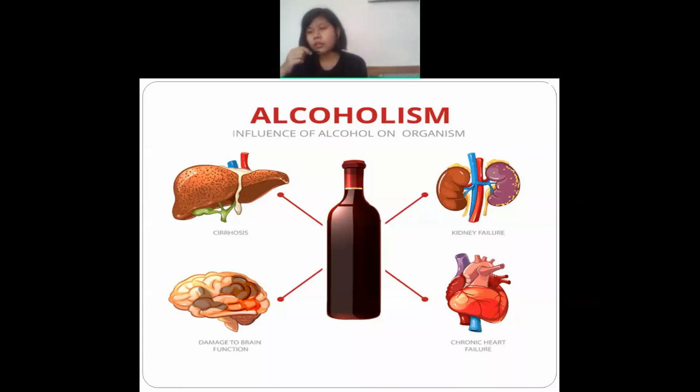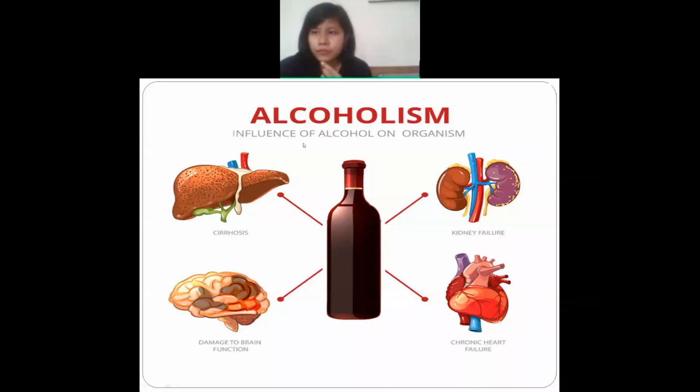The kidney can also fail because of this alcohol. Next is chronic heart disease or chronic heart failure. So it can affect the heart also, meaning it won't be able to circulate normally anymore like in those days. So alcohol affects this. Next is damage to brain function. It will damage the brain function also, like neurons. Understand?